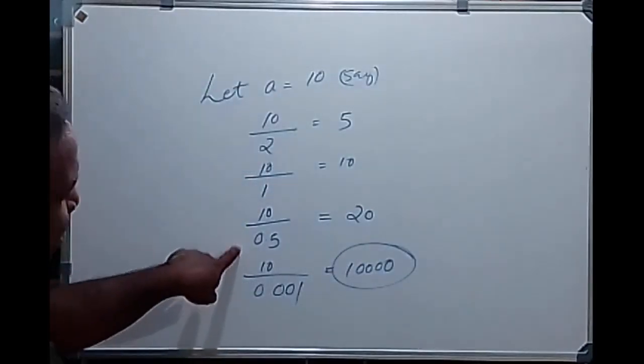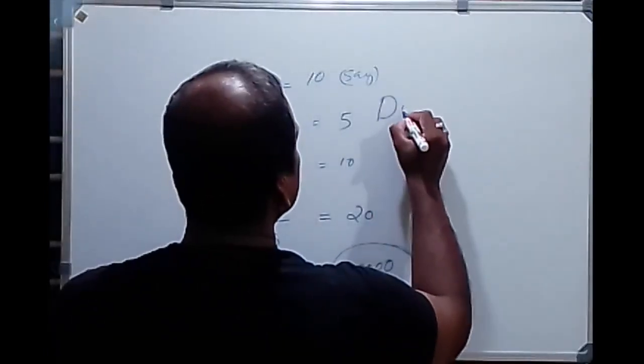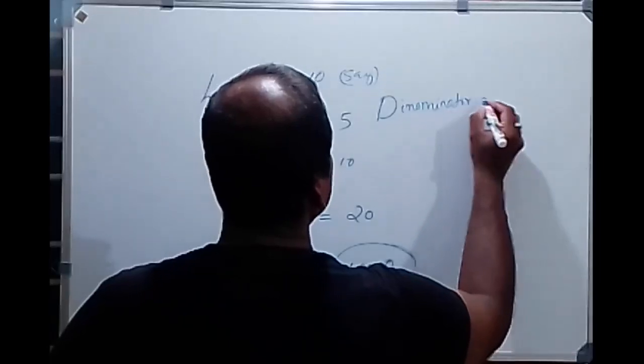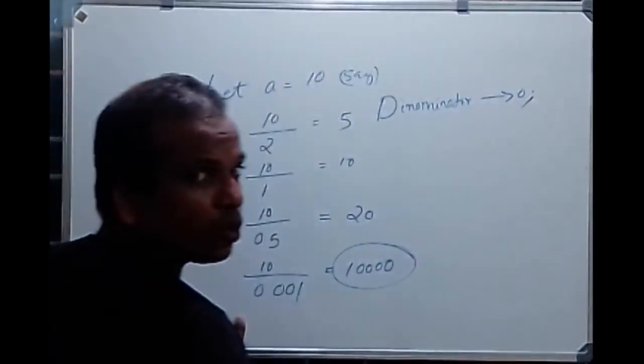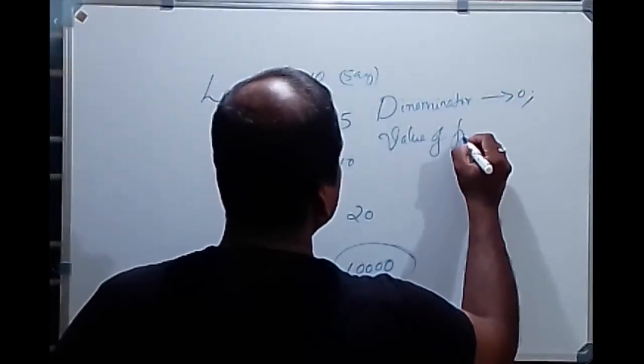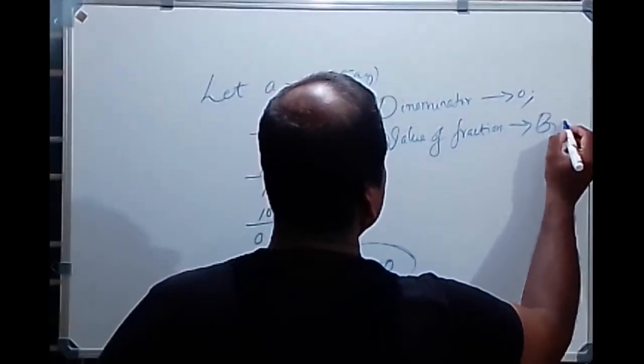The denominator tends to 0. Suppose the denominator tends to 0, the value of the fraction tends to a big number.